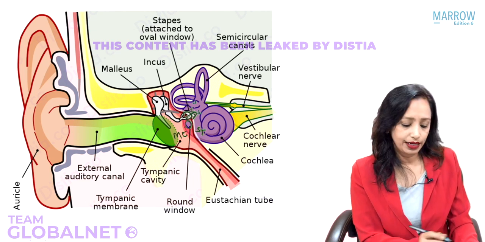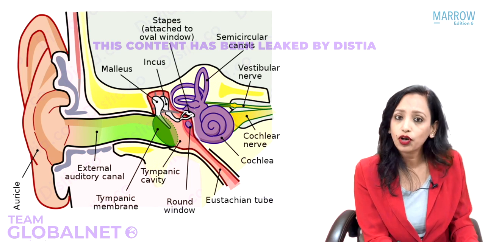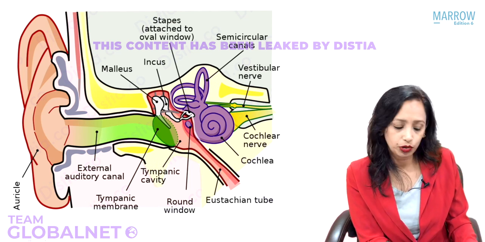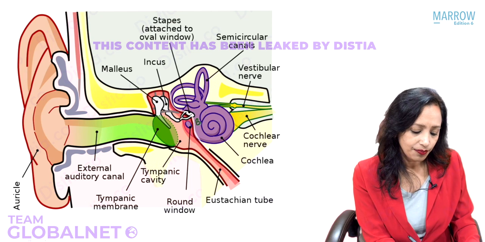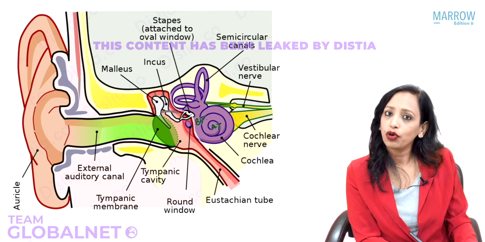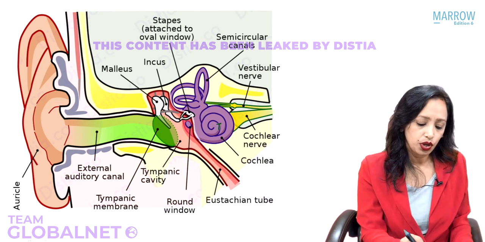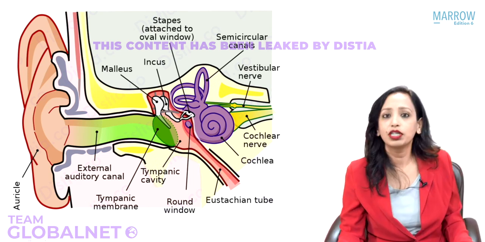tympani. And can you see here, this here is the turns of the cochlea. How many turns? 2 and 3 by 4 turns. So, this here is the basal turn, and this here is the apical turn. The apical turn is for what frequency? For low frequency. Basal turn is for what frequency? For high frequency. So, now, keep your pens down, sit straight.